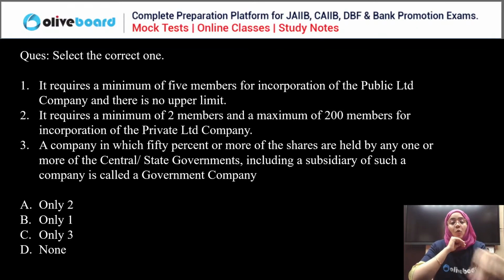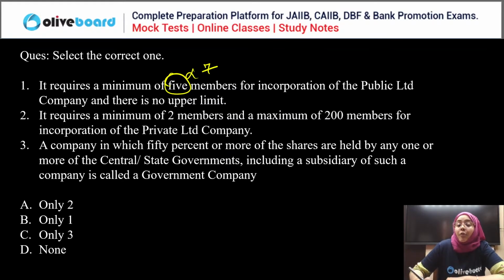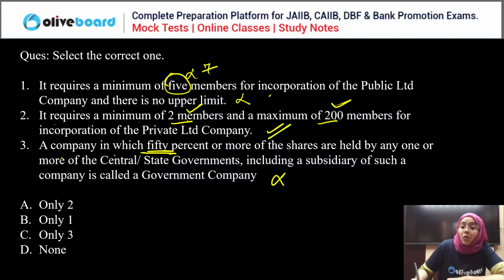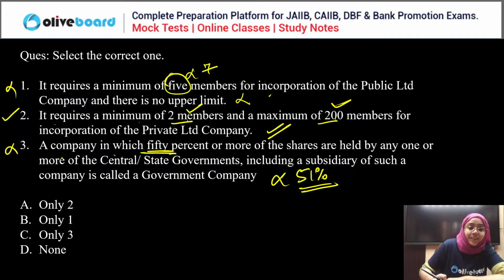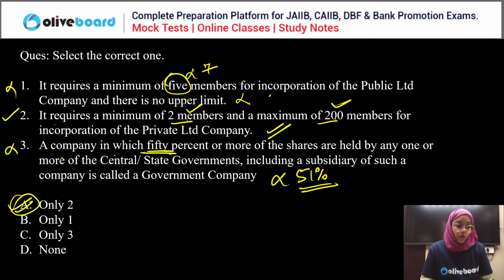Okay, only two, you are saying. So what is wrong in the first statement? It requires a minimum of, no, 7 members for the incorporation of a public limited company, and the maximum has no limit. So the first is wrong. Second, it requires a minimum of 2 members, maximum 200. Correct. A company in which 50%, no, 51% or more, right? So the first and third are wrong, and the second is correct. Only the second is the correct answer. Good, everyone. Next question.